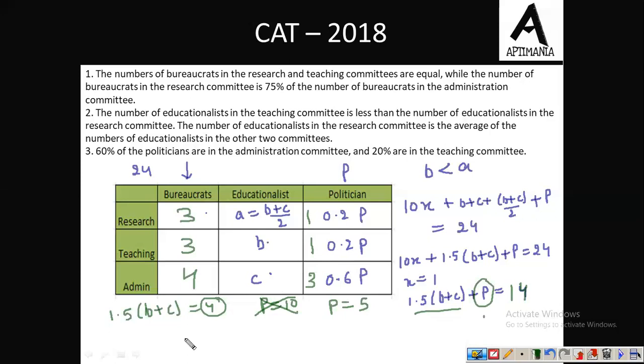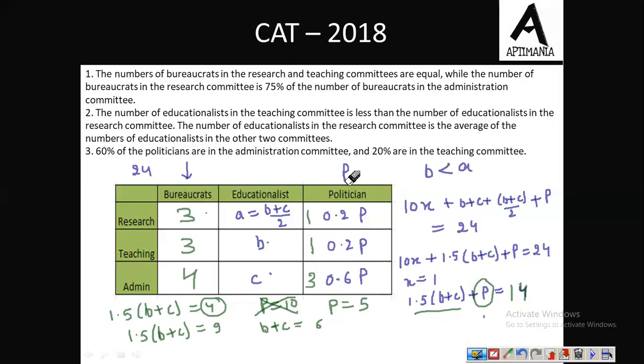Now this is possible. And then 1.5 times of B plus C will equal how much? 9. So B plus C will be 6. And which is also a possible condition. So from here we can say that the value of P is 5.